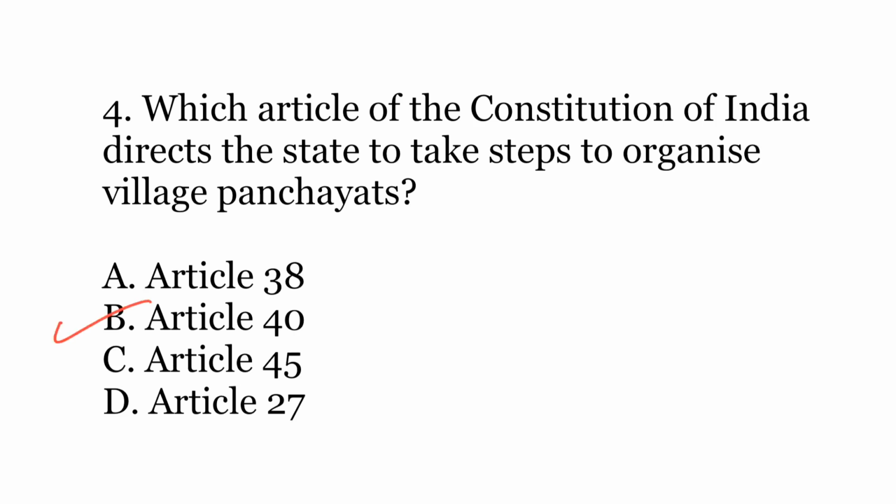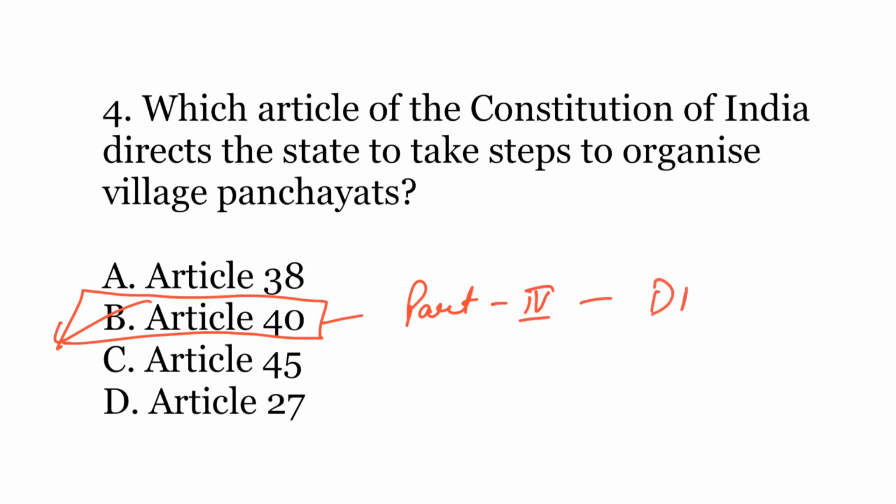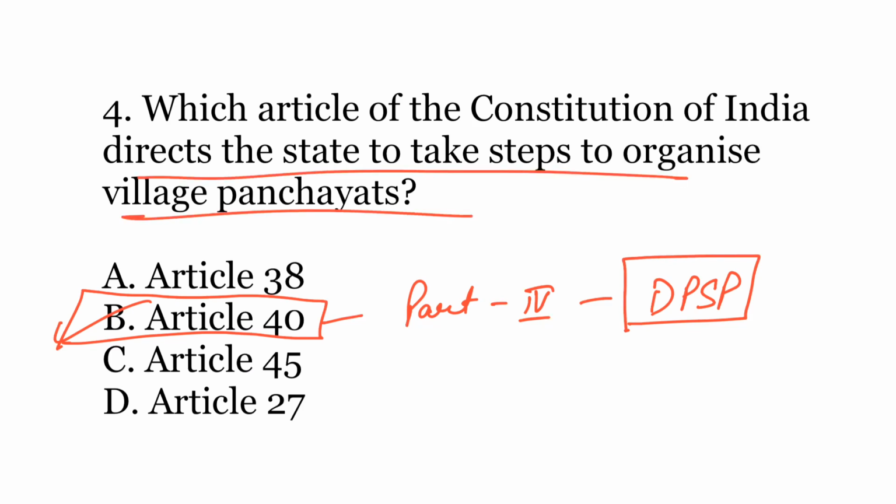The answer is B. Article 40. So this article falls under Part 4 of the Constitution that talks about the directive principles of state policy. So at the time of independence, the founding fathers of the Constitution kept this provision under the directive part, which was not enforceable, because at that time maintaining the unity of the country was more important than granting constitutional status to these little republics. So fearing more segregation in the country, at that time constitutional status was not provided to village panchayats. So at that time this provision was under the directive part under Article 40.